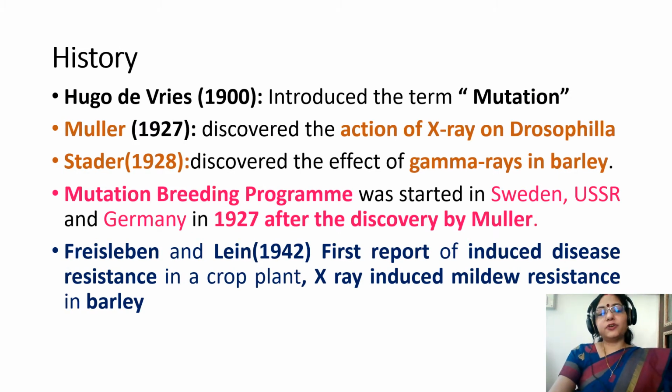Let us come to the history of mutation. Hugo de Vries, 1900, introduced the term mutation. Muller, 1927, discovered the action of X-rays on Drosophila. Stadler, 1928, discovered the effect of gamma rays in barley. Mutation breeding programs were started in Sweden, USSR and Germany in 1927 after the discovery of Muller. Freisleben and Lein, 1942, first reported induced disease resistance in crops, by X-ray induced mildew resistance in barley.